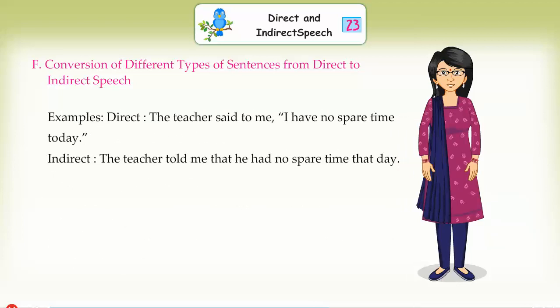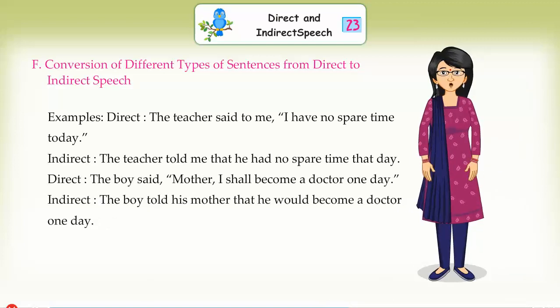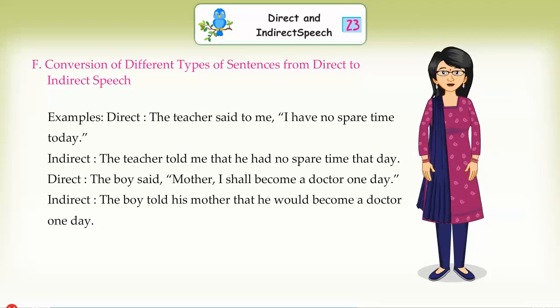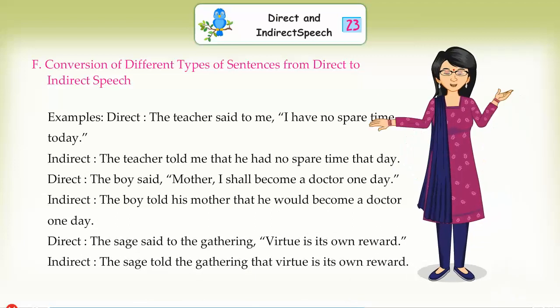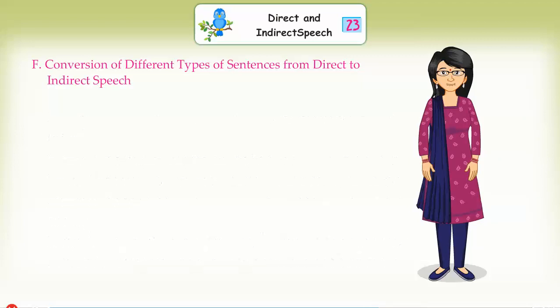Example. Direct: The teacher said to me, "I have no spare time today." In indirect: The teacher told me that he had no spare time that day. Direct: The boy said, "Mother, I shall become a doctor one day." In indirect: The boy told his mother that he would become a doctor one day. Direct: The sage said to the gathering, "Virtue is its own reward." In indirect: The sage told the gathering that virtue is its own reward.